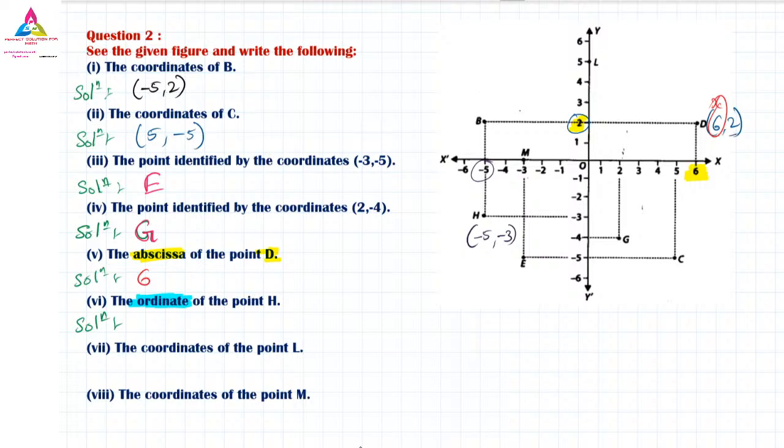Yes, ordinate is the y value. Ordinate is obviously the y value. So the answer will be minus 3. So it is very easy to answer.